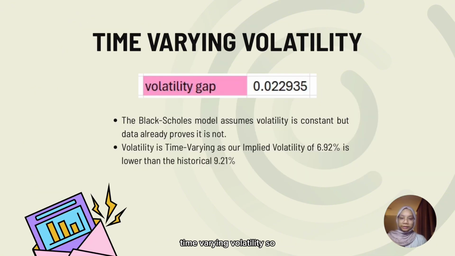Time varying volatility. The Black-Scholes formula assumes that volatility is constant, but in the real world, it is not like that. Based on the previous calculations, the historical volatility is 9.22% and the implied volatility is 6.92%. So we subtract those two and we get 2.3%. This means that volatility is dynamic, and while the index has been somewhat volatile in the past, market participants currently expect a period of relative stability into the next 3 months.